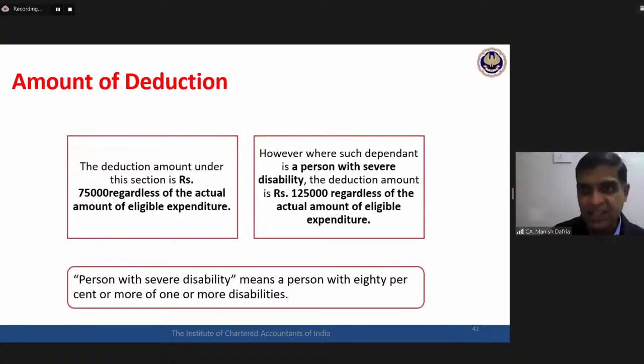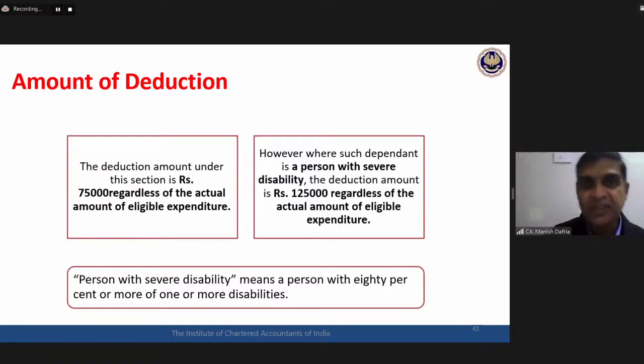This is the most important part of this section, again solid ground for the examiner to create royal confusion in the question. They will deliberately give you the amount of expenditure. The assessee has a brother who is dependent on the assessee, and this brother is a person with disability. For this brother's medical treatment, the assessee has incurred an expenditure of 5,000 rupees.